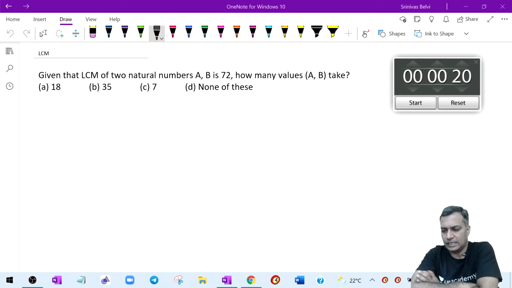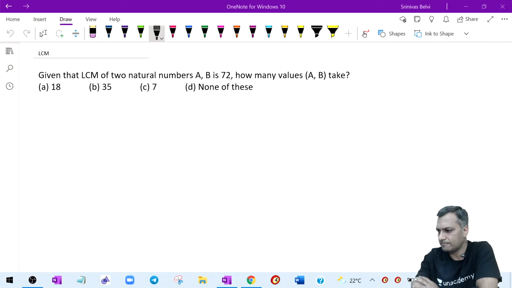The LCM of two natural numbers is 72. How many pairs, how many ordered pairs (A, B) can exist? That's the whole question here. Co-primes, leave all that for later.